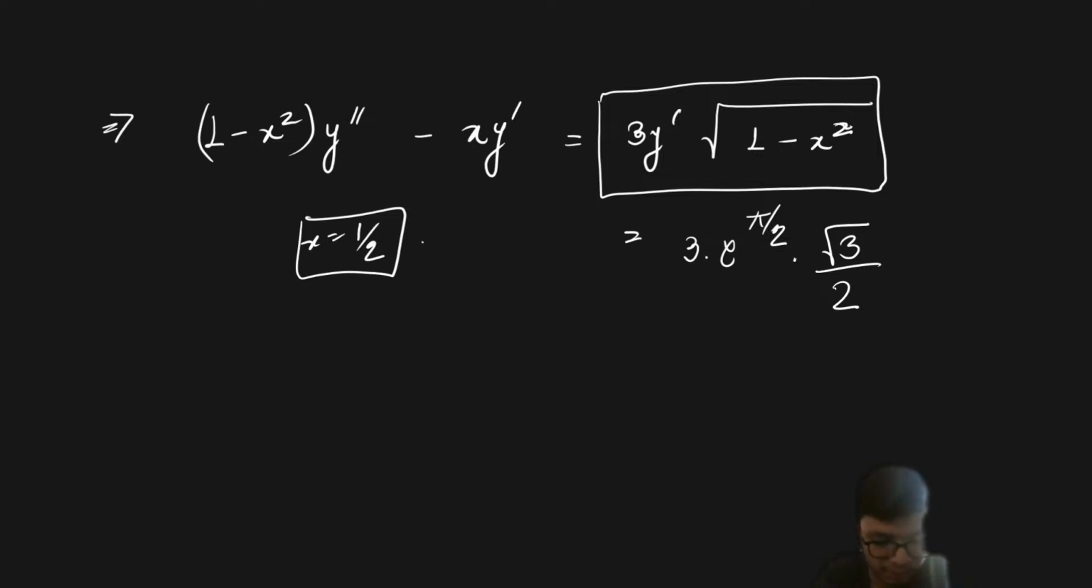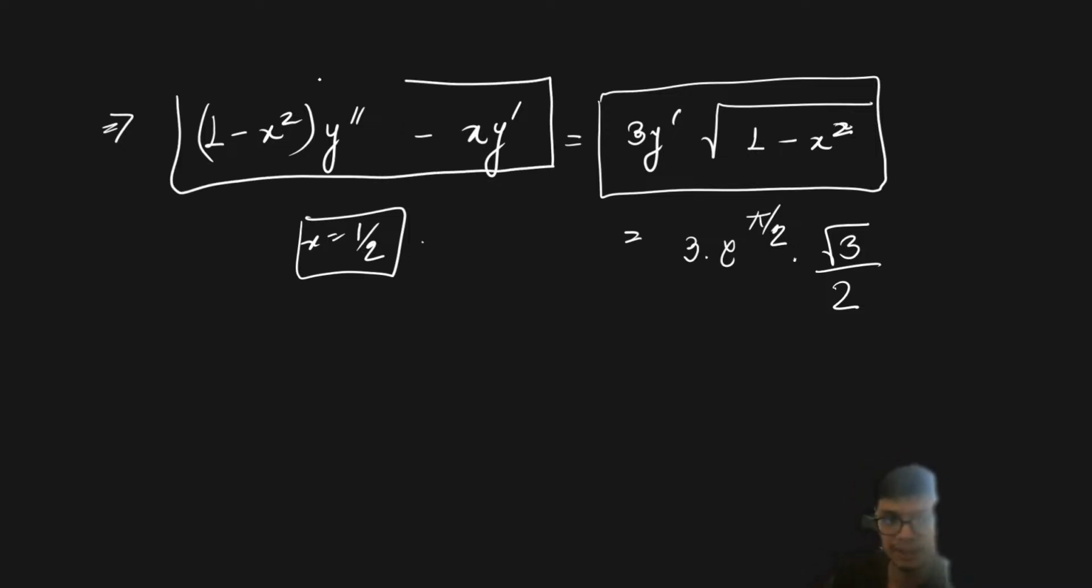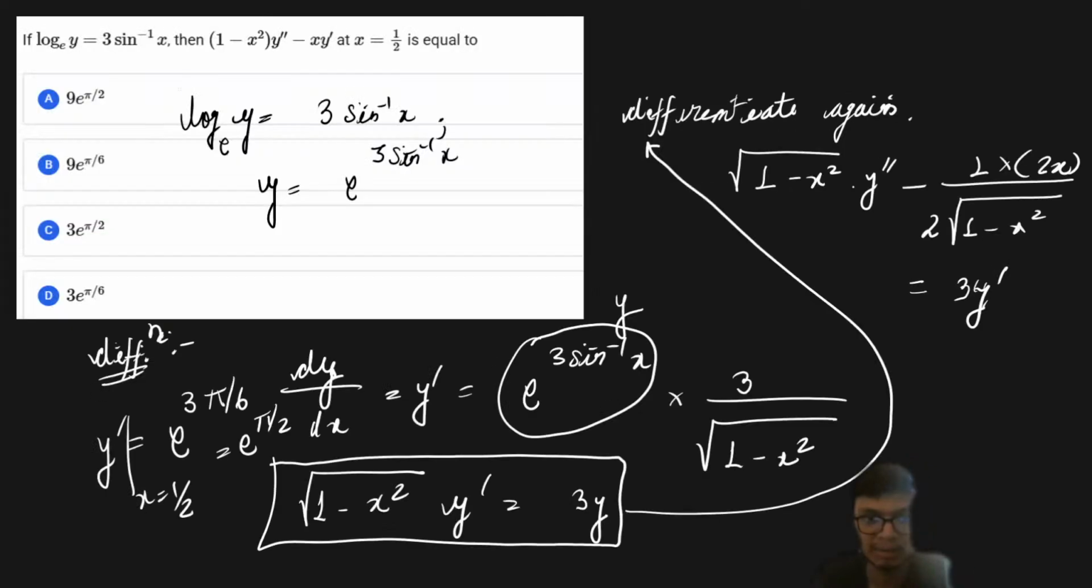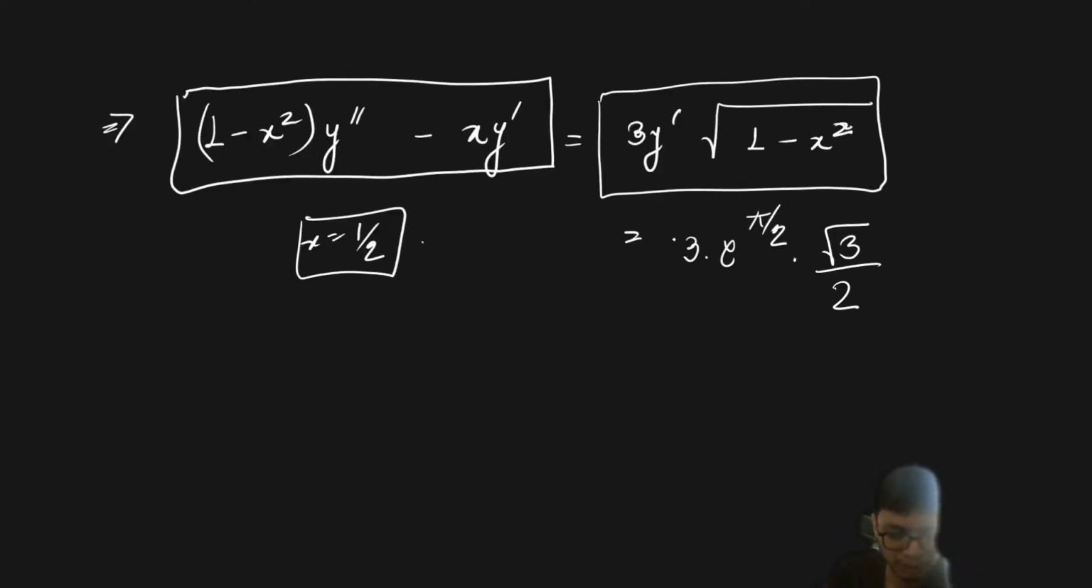I hope this is getting clear. Now from this expression, what you look over here is that this is the expression that is asked in the problem, as you can see over here. So the value is going to come out as, 1 minus x squared is basically root 3 by 2.